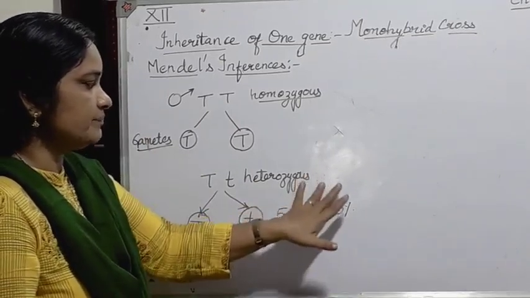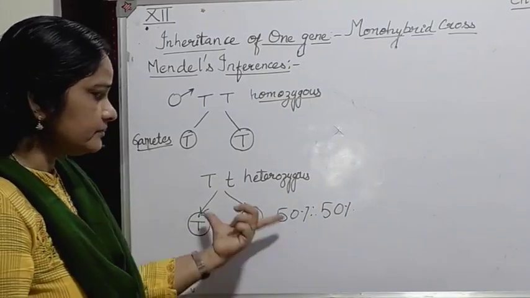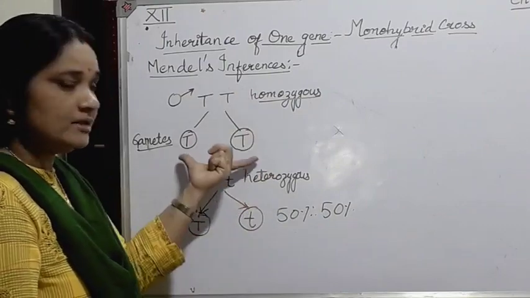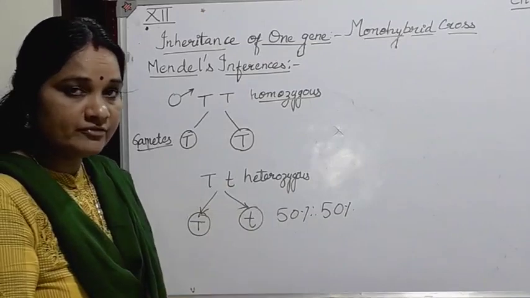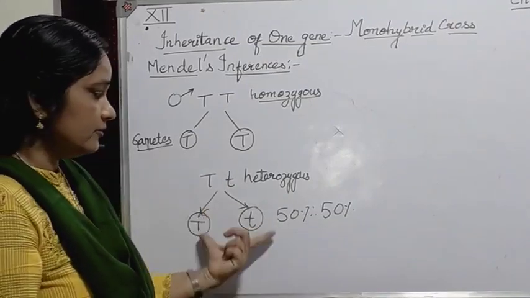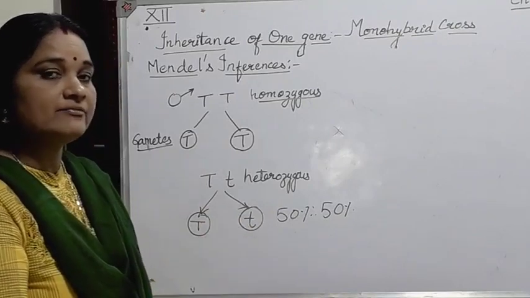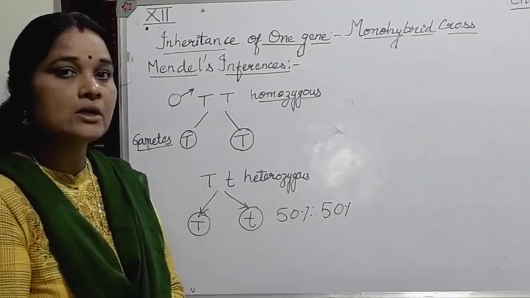Now let's study more about the Punnett diagram, how to draw the gamete formation, how to show it in the form of a square, and how to find out the ratio of phenotype and the ratio of genotype in the pea plant, which we can study very easily by using a square known as the Punnett square.